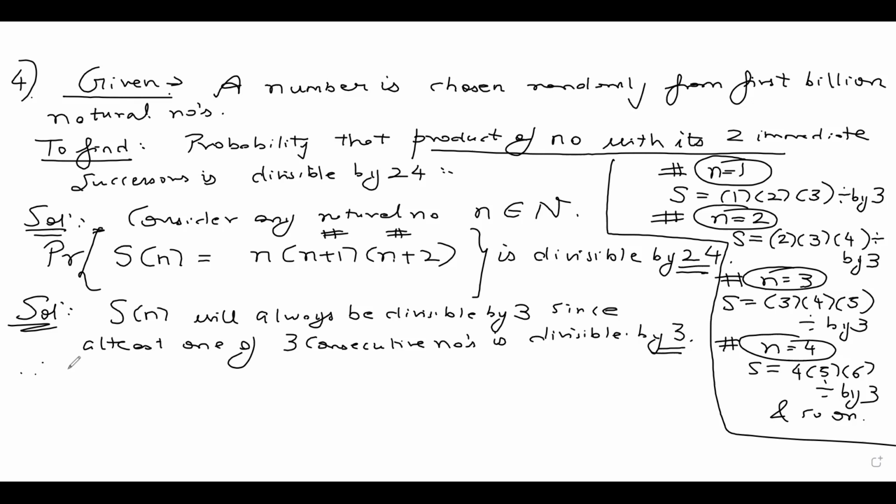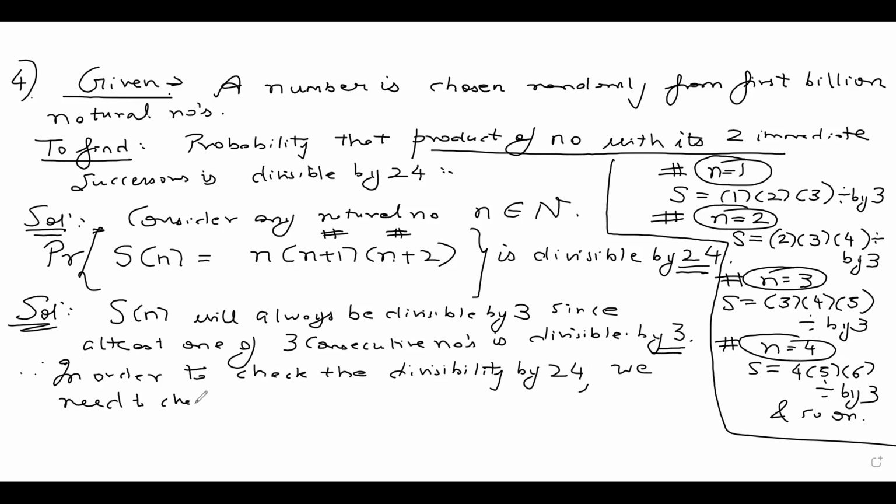So, therefore, in order to check the divisibility by 24, we need to check if S of n is divisible by 8.